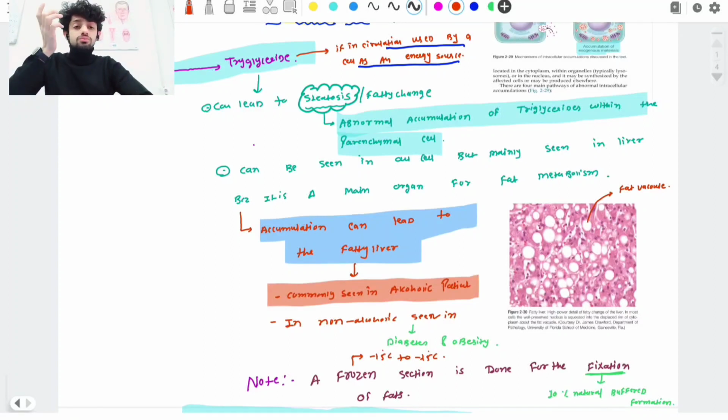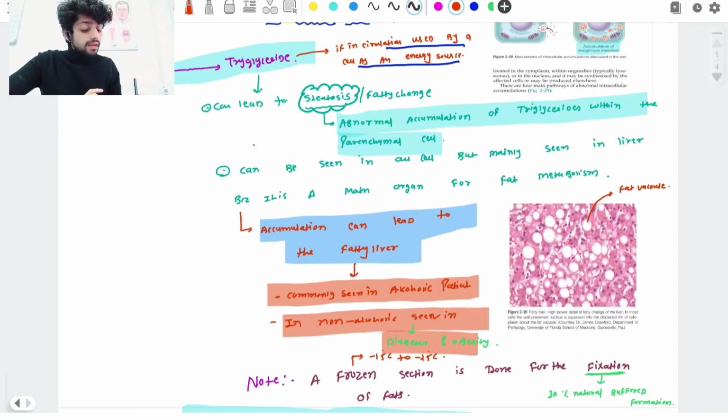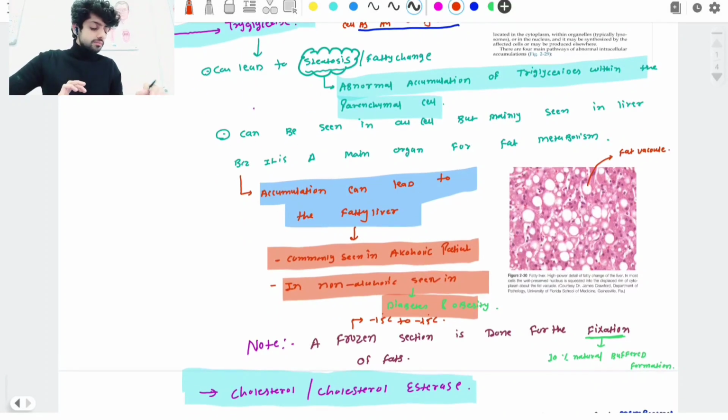But we also see fatty liver in non-alcoholic patients. So what are the complications or risk factors? What are the risk factors that can lead to fatty liver? Normally in non-alcoholic patients, if the patient is obese or diabetic, why are these two main? Because diabetes is a hyperglycemic state that deposits fat in the periphery, and if an obese patient has too much fat, that means too much triglyceride, and the triglyceride goes and accumulates in the liver. That's why obese patients and diabetic patients also have a higher risk of developing fatty liver. I hope guys that's clear.